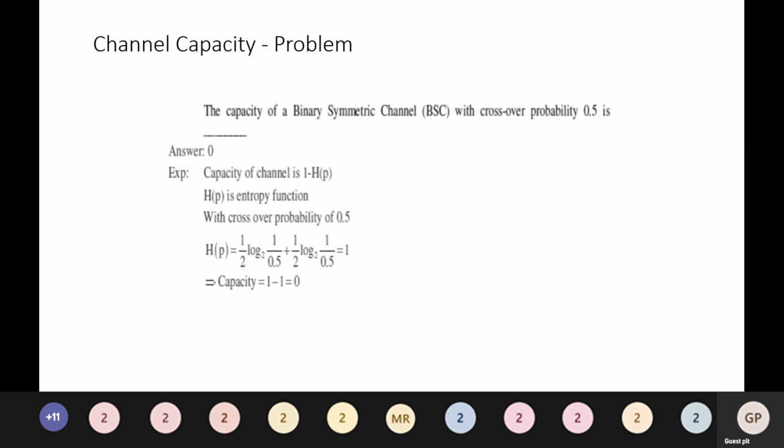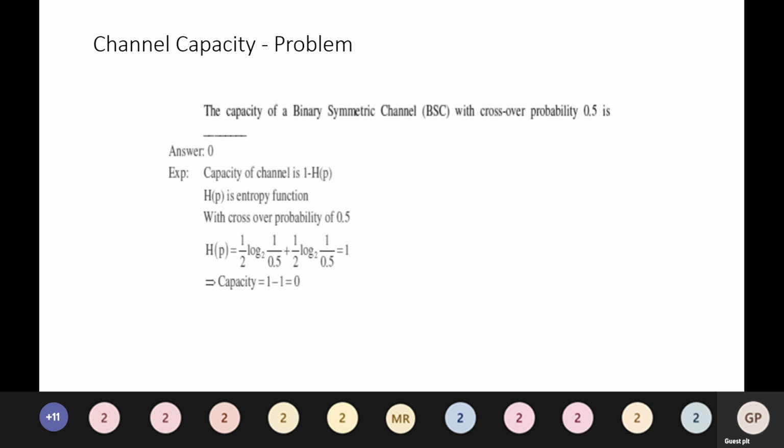So now we'll start the session, channel capacity problem. The capacity of a binary symmetric channel with crossover probability 0.5 is to be found. So we are going to calculate. Capacity of channel is 1 minus h of p, where h of p is the entropy function with crossover probability of 0.5.